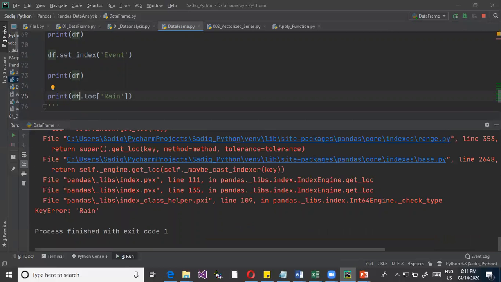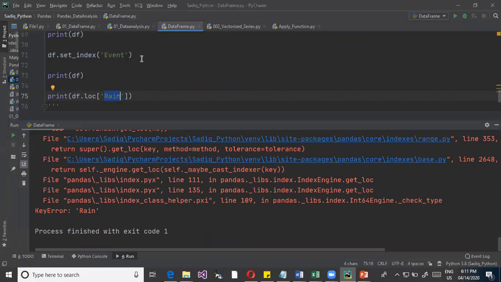Here you will not be able to search based on the event. So we are trying to look based on the rain. Rain is one of the values under the event. So now what is happening is event is not defined as an index still. If I try to look in the data frame where I'm searching based on this particular value of rain, it will go and look into the indexed columns. Right now the index column is 0, 1, 2, 3. So that is why it is not able to find this particular rain.